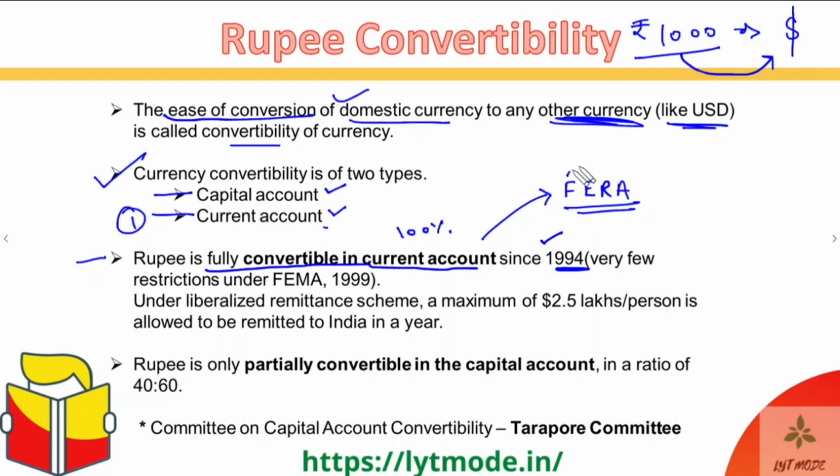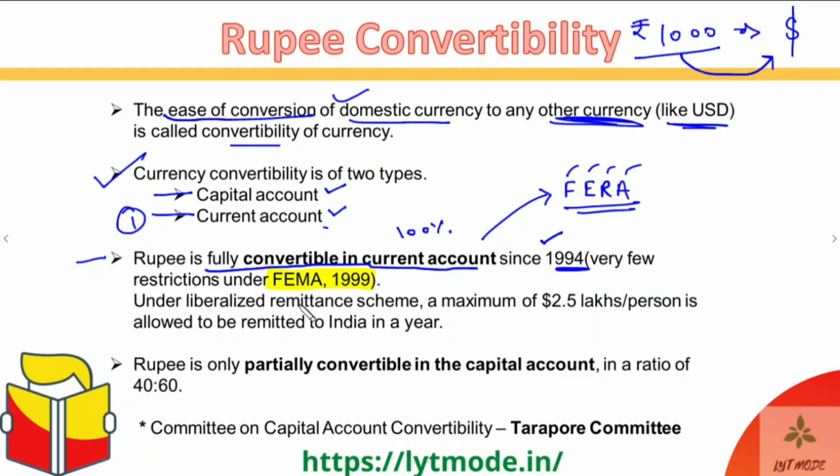You should remember this name, Foreign Exchange Regulation Act. But then this FERA Act was replaced by a new act in 1999, known as the FEMA Act 1999. And FEMA is the Foreign Exchange Management Act. Okay, the Foreign Exchange Regulation Act was not converted but actually replaced by the FEMA Act.